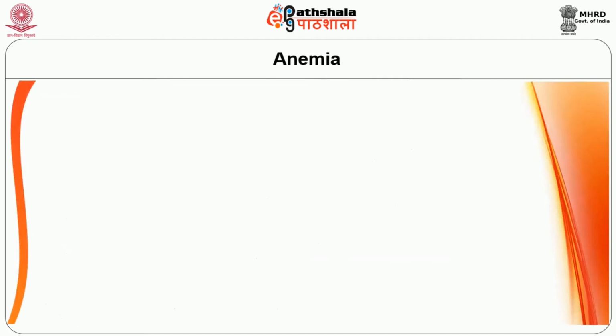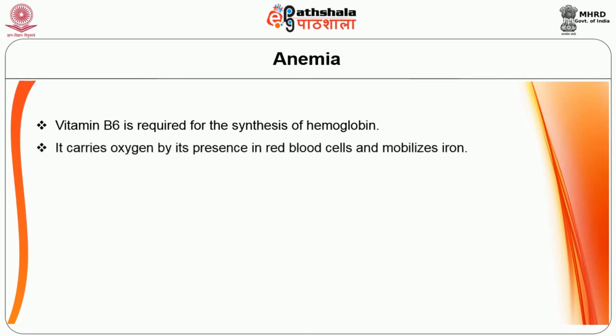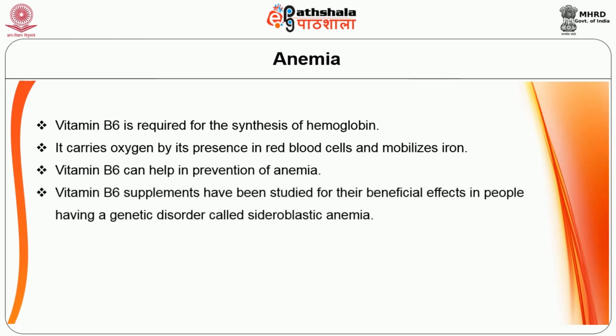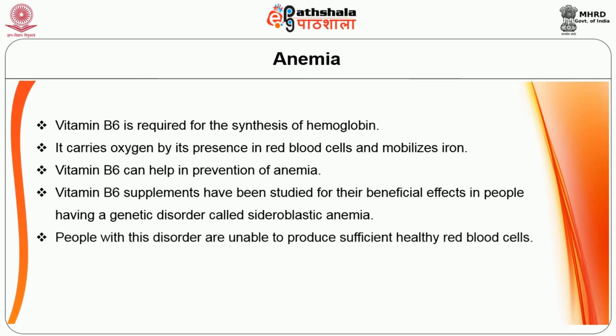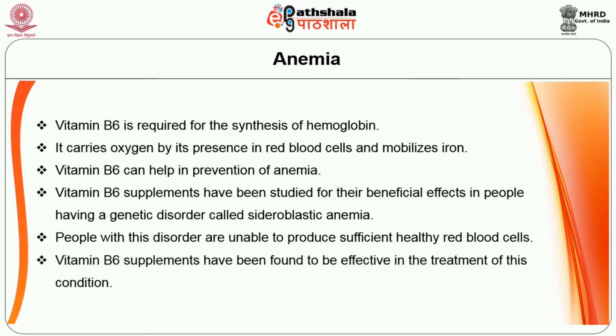Anemia. Vitamin B6 is required for synthesis of hemoglobin. It carries oxygen by its presence in the red blood cells and metabolizes iron. B6 can help in prevention of anemia. B6 supplements have been studied for their beneficial effects in people having a genetic disorder called sideroblastic anemia. People with this disorder are unable to produce sufficient healthy red blood cells. Vitamin B6 supplements have been found to be effective in the treatment of this condition.